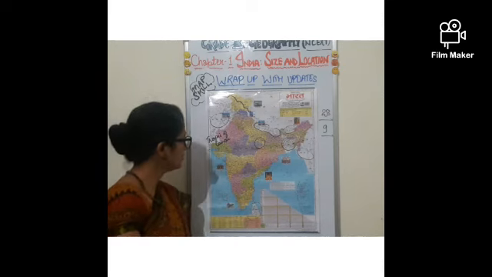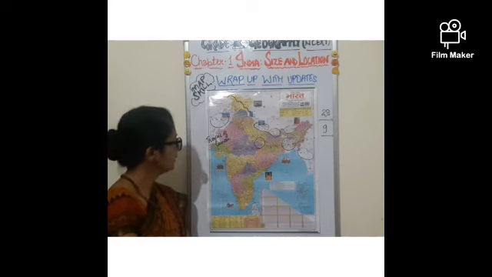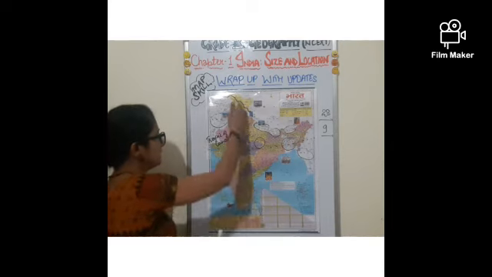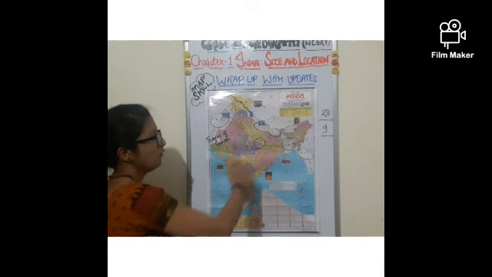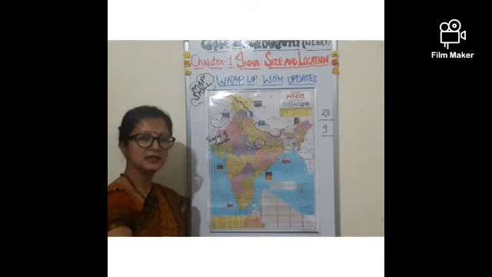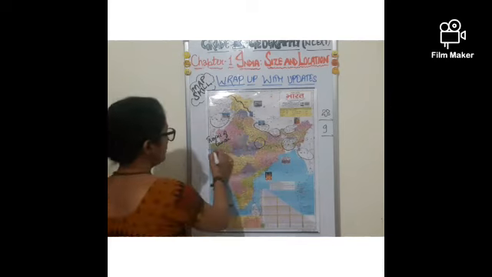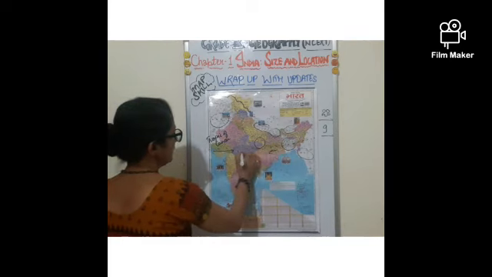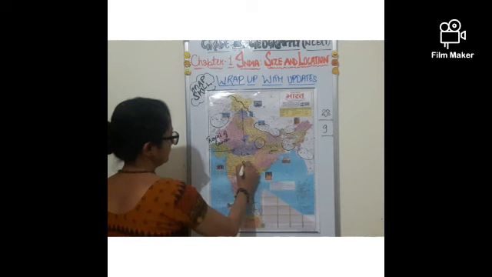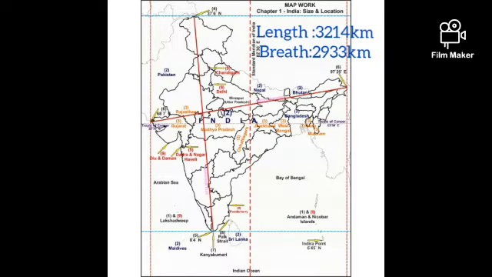Another map skill question will be based on the length or breadth of India. Length and breadth of India, that you have to locate on the map. Length covers the distance from north to south, 3214 km, whereas breadth covers the distance of 2933 km.